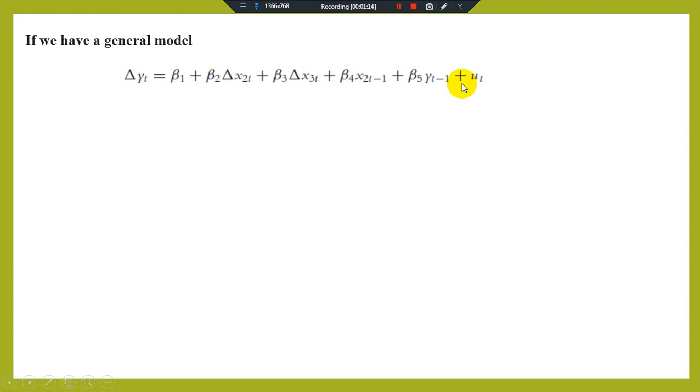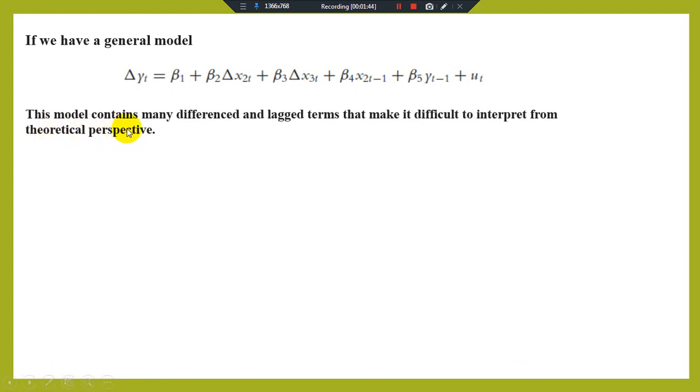This is the model which we have borrowed from the Henry and Mason 1978 model, and this is a dynamic model. When we have a lagged dependent variable as an explanatory variable, and lags of the independent variables also included as explanatory variables, this form of the model is known as the dynamic model.